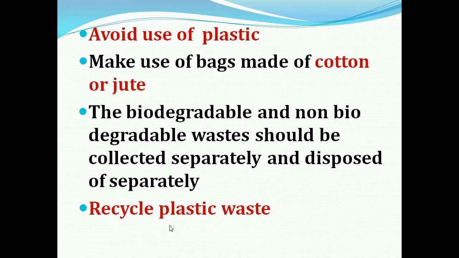The next method is that we can recycle the plastic waste. Most of the thermoplastics can be recycled. During recycling, certain coloring agents will be added and it can be recycled.